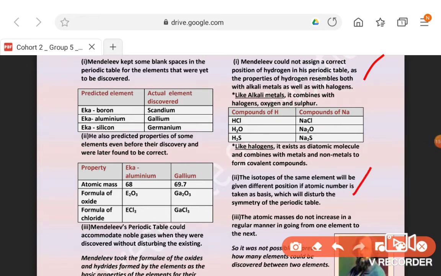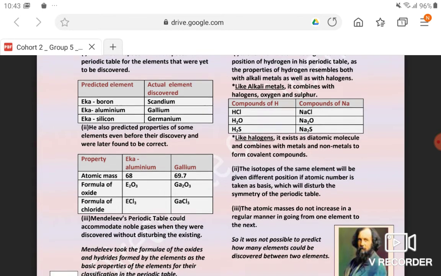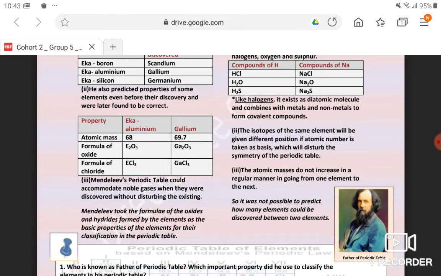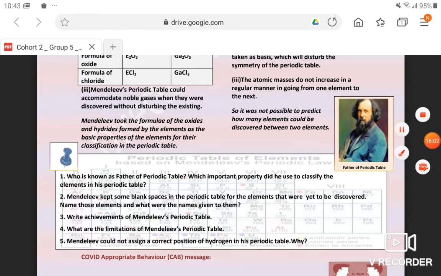The isotopes of the same element which have different atomic masses would have to be given different positions, because the basis of Mendeleev's periodic table was atomic mass. So how can we give an element three positions like hydrogen? It has to be given three positions, for atomic mass 1, 2, 3. Carbon has to be given two positions, 12 and 14 atomic mass. So one element existing in many positions was difficult. And also atomic mass does not increase in a regular manner, so we cannot predict that there would be no elements in between those elements. So these were the limitations.